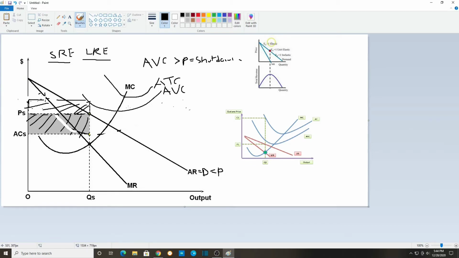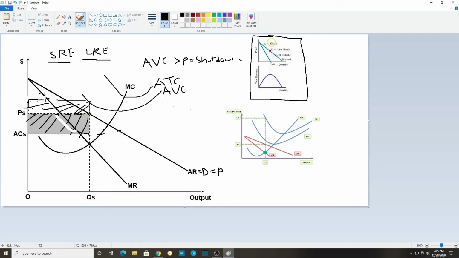So you can see that. And like perfect competition, if AVC was below the price but ATC was above the price, we would take the loss, but we won't shut down. But if AVC goes above the price, we would shut down. If ATC is above the price and AVC is under the price, we would still keep going and not shut down. And now, here's another concept for the graph.